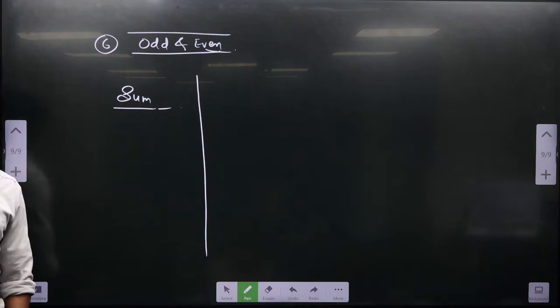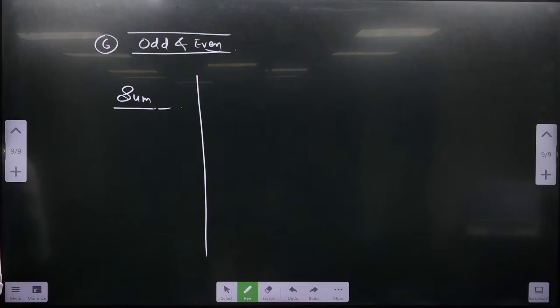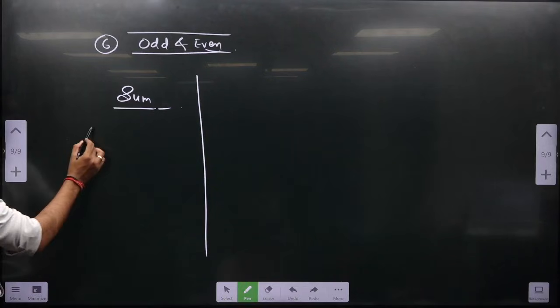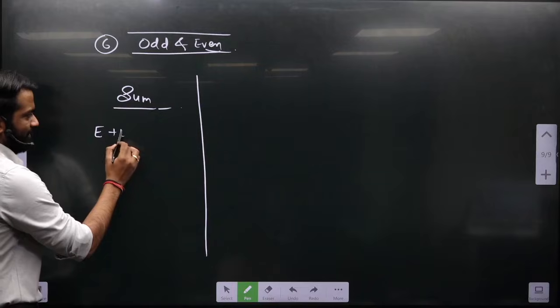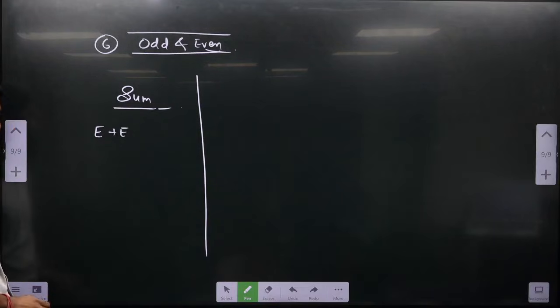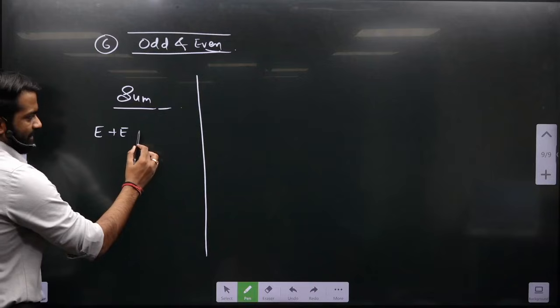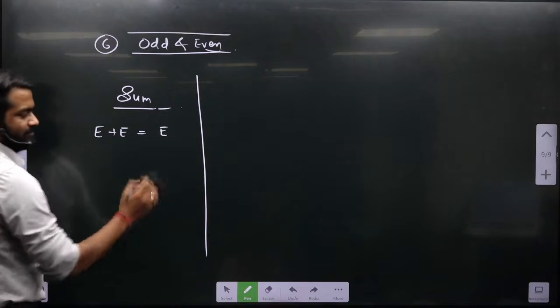And please, whatever you learned so far, put it a little aside, and use what I taught. If you don't understand, ask 5 times, ask 10 times, I will explain, but use what I told you, because I know what the problem sets will be ahead. Whatever you know, keep it aside, whatever I am teaching you, you should use that finally. Okay. So what I'm saying, if I'm adding two even numbers, will it be always even? Always.